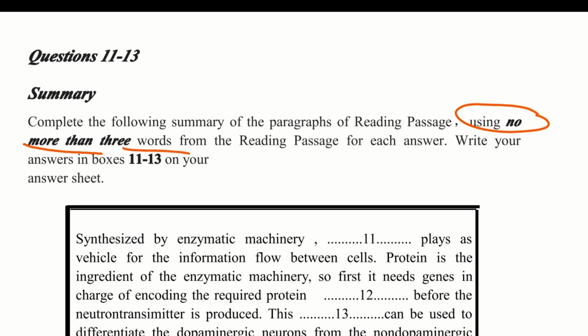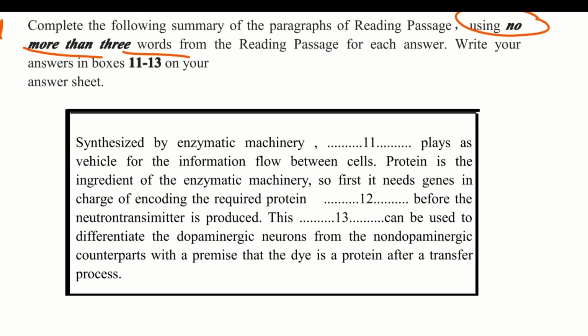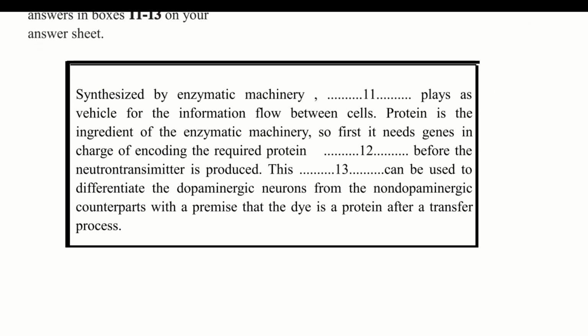You can use 1 word, 2 words, or 3 words, but you can't use more than 3 words. Synthesized by enzymatic machinery, dash plays as vehicle for the information flow between cells.